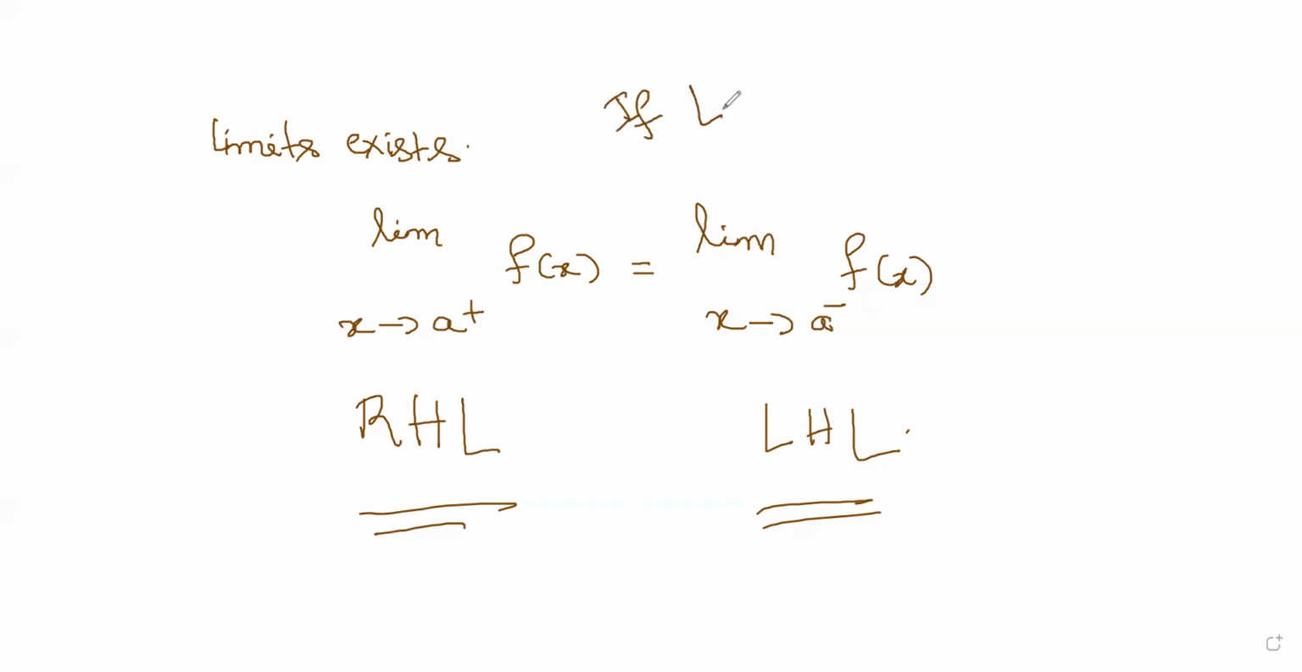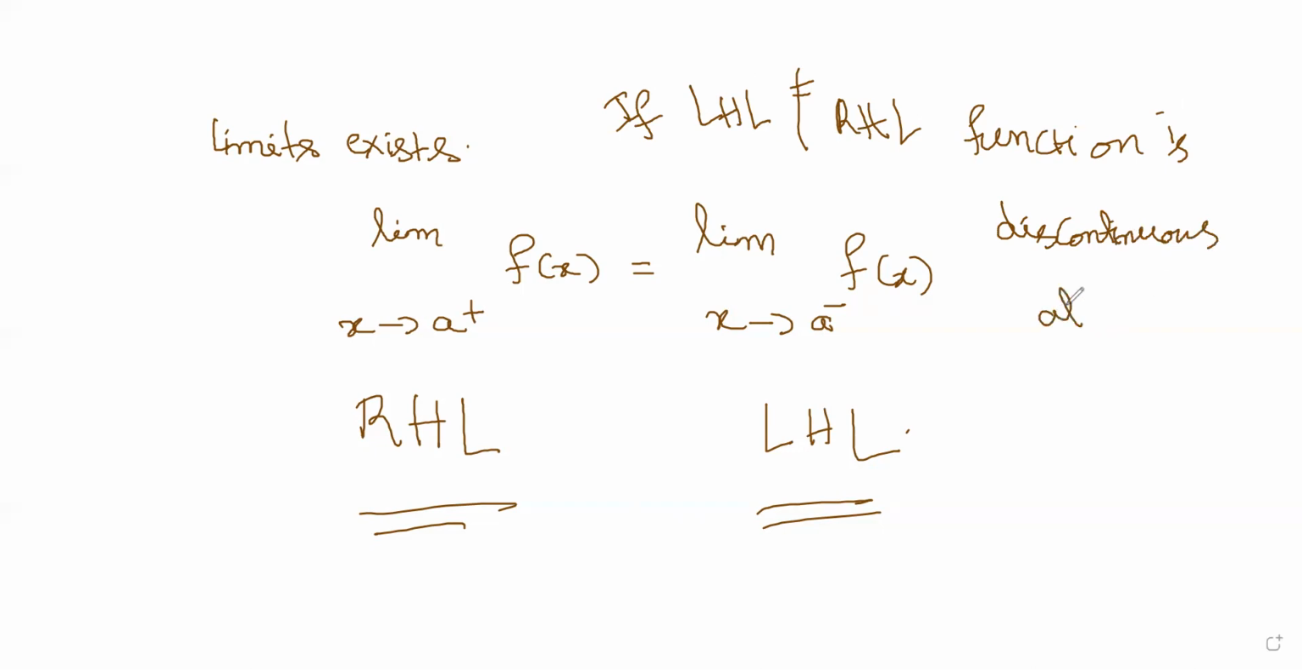We'll also say that the function is discontinuous at that point. If LHL is not equal to RHL, the function is discontinuous at that point. So this is how we tell a function is discontinuous at that point, if LHL is not equal to RHL. Okay? Okay. Now we have the next part of the theory.